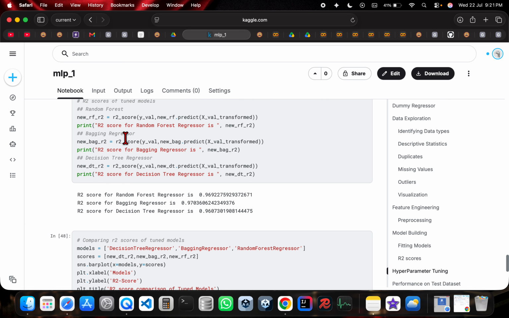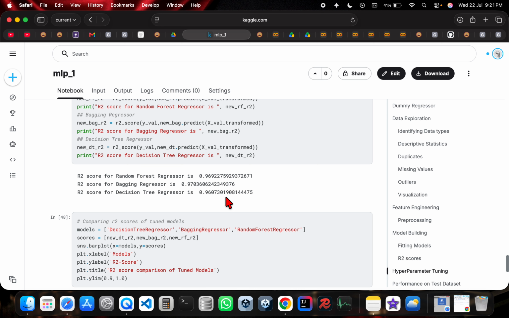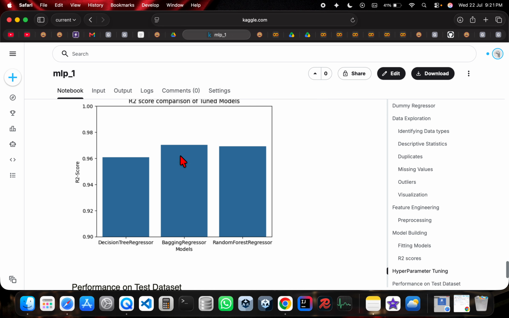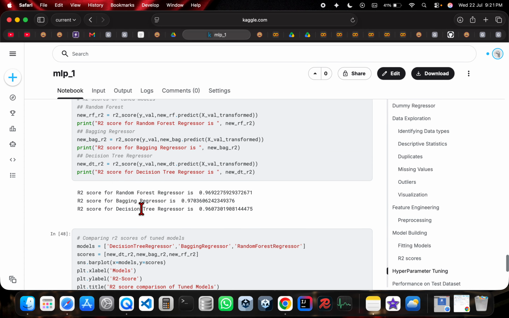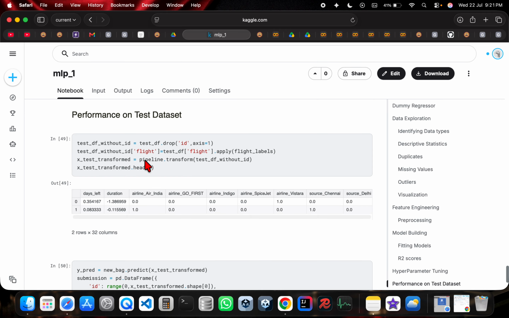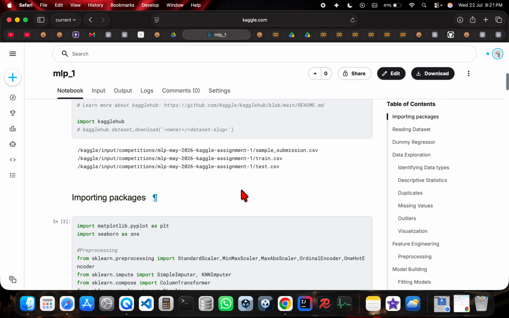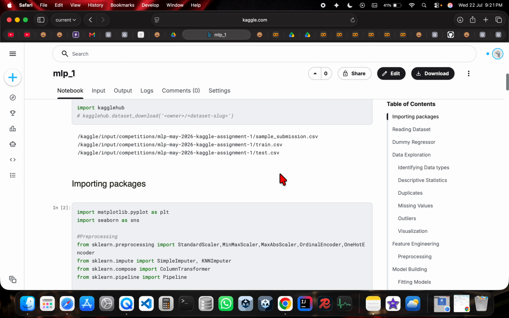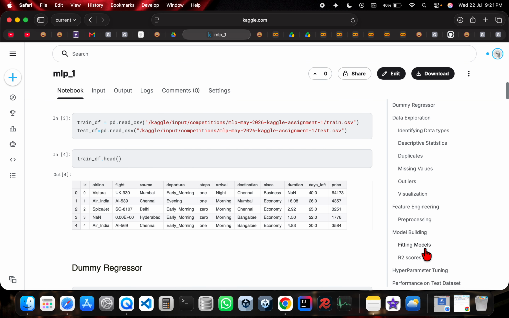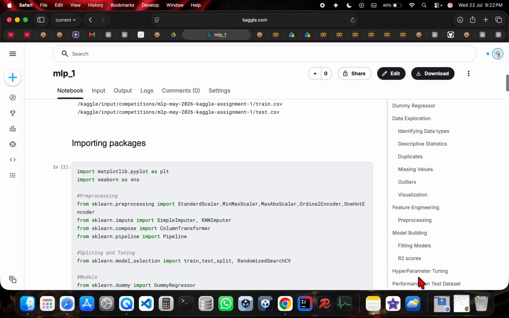Now using these best params, we are finding out the R2 score. And if we visualize the R2 score, we can see that the bagging regressor is slightly better than the rest. And so we are taking the test data frame, which we already imported at the start. If we look over here, using this link, we have already taken the test data frame. So we are using that test data frame again over here.